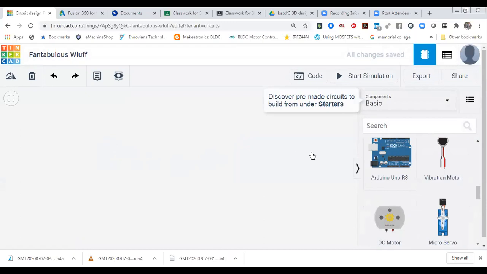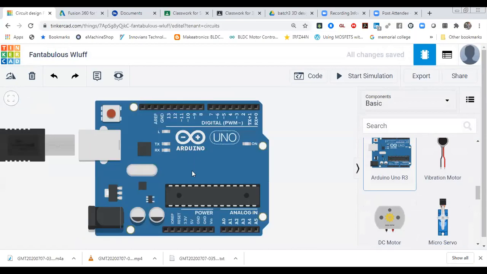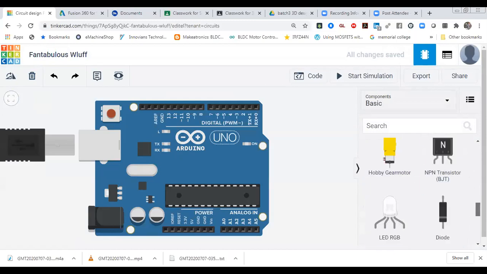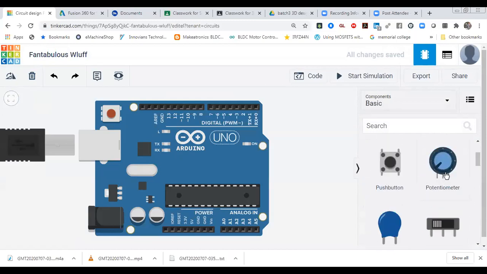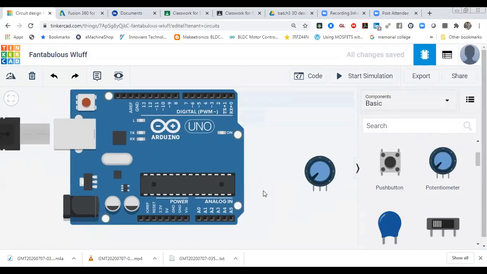First of all, I'm going to read that analog voltage signal in the Arduino using a potentiometer. So first I'm going to use a potentiometer. It also works as a variable voltage divider. I'm going to connect it.